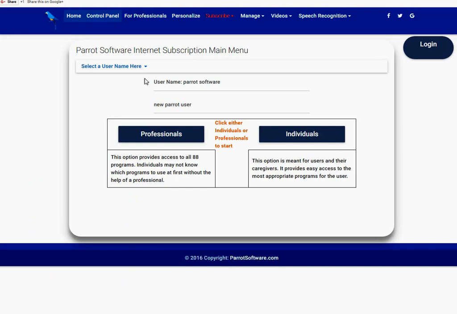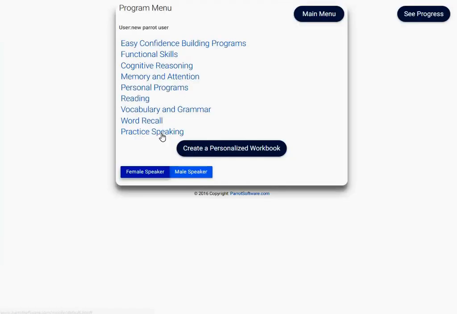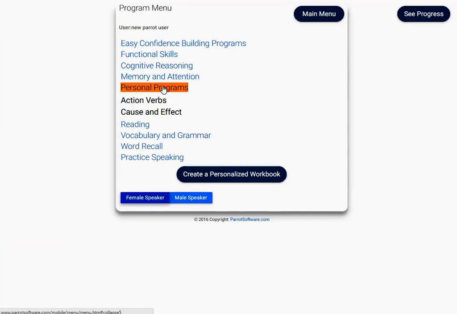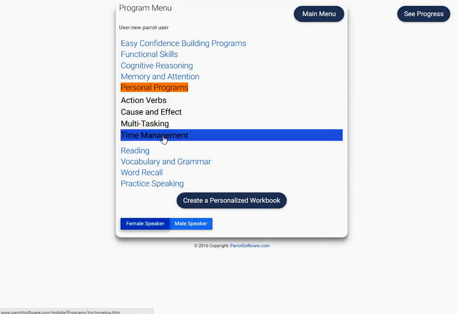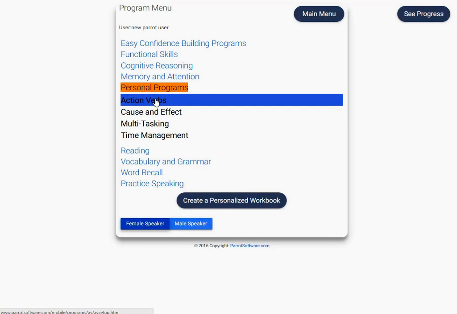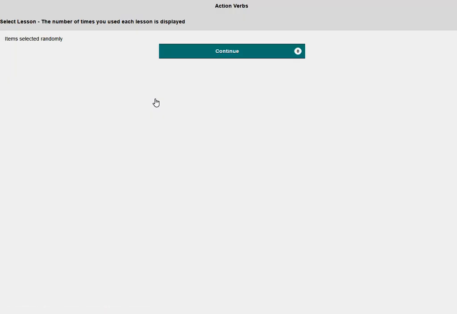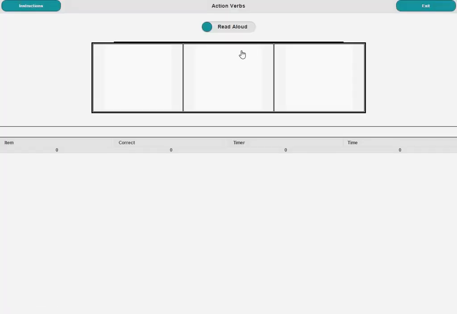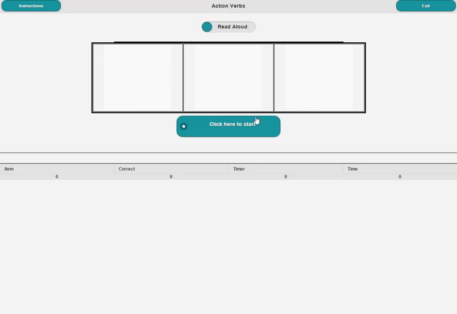Click the Professionals button and then click the Personal Programs category, and you will see the programs you checked listed in that category. Select the program and then click Continue. As with all of our programs, click the large button at the bottom of the lesson to start.